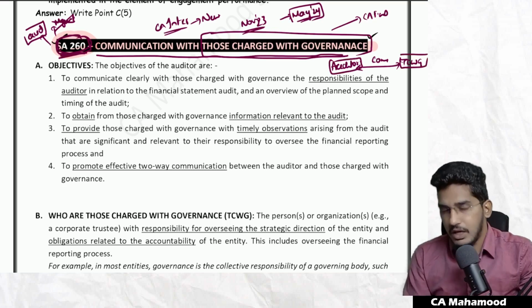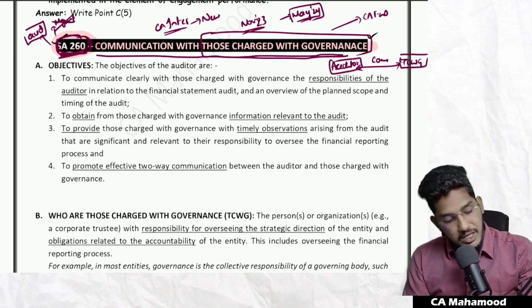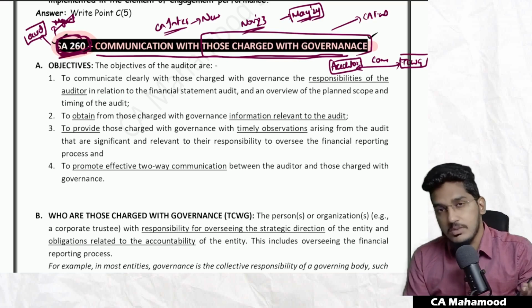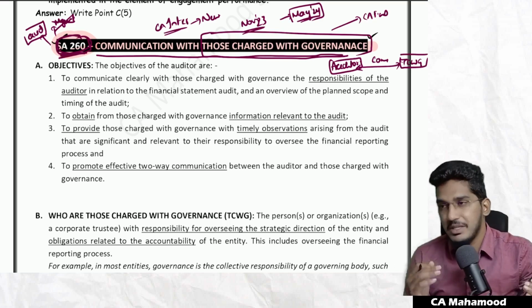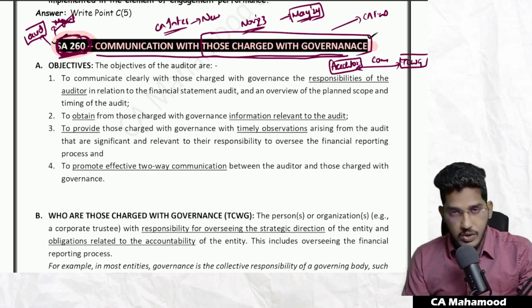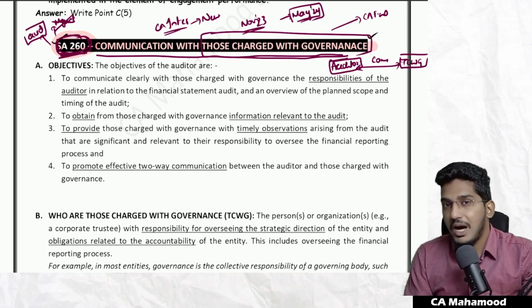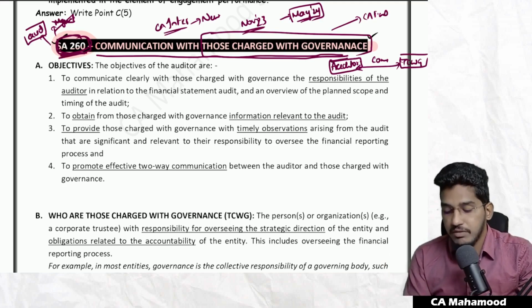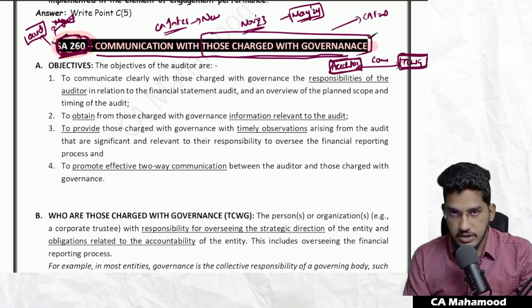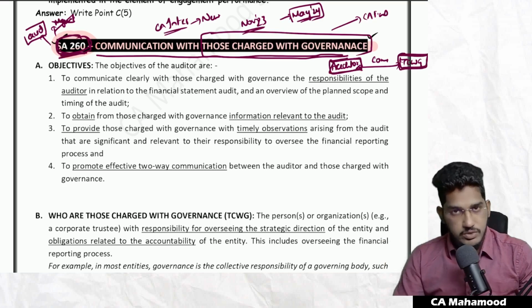As I have told you in our earlier discussion of the standards also, it is very important for us to know why the standard has been given. If you don't understand the objective of the standard, no matter how many times you read it, no matter how many times you watch it, there will always be a gap in the information you have. So this standard is going to talk about a few points which require effective communication between the auditor and those charged with governance. Able to understand? This is what this standard is going to deal with.